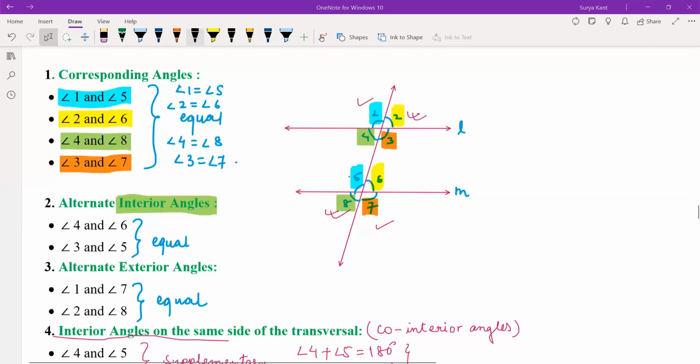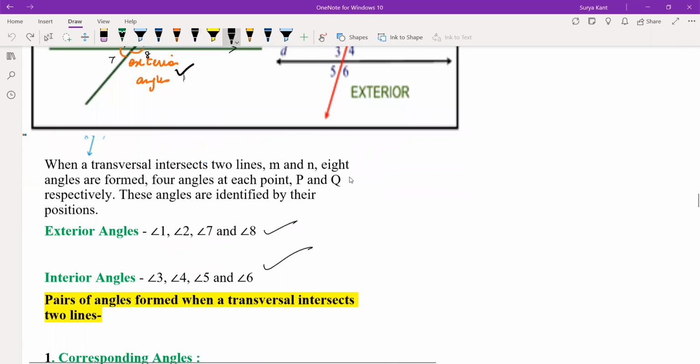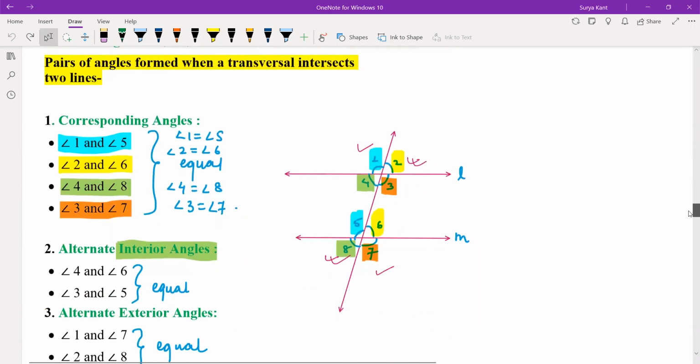Corresponding angle means see here, the lines L and M. Left hand side of the upper part on both the sides should be corresponding angles. So this is the same thing, 2 and 6, then 4 and 8, 3 and 7. You can see what the corresponding angles are over here, correct? Is it clear to you? Yes, sir.